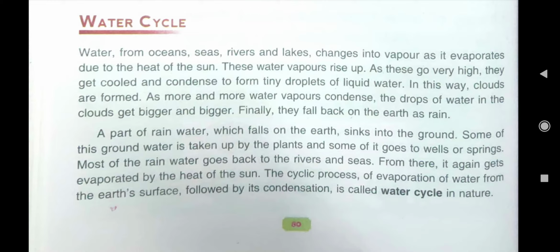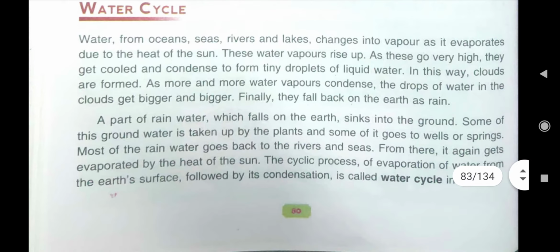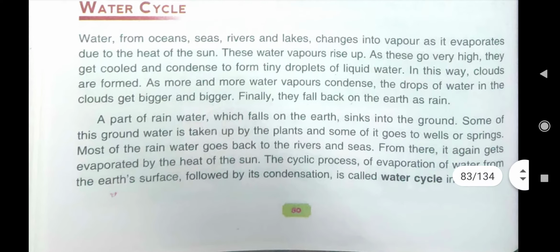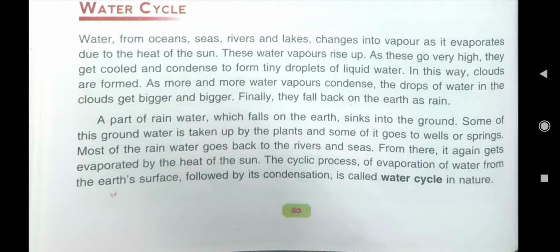As these go very high, they get cooled and then condense to form tiny droplets of liquid water. And in this way, clouds are formed. And when these clouds become so heavy that the air cannot hold them, then they fall down as rainfall. Then again this water goes where? In seas and oceans.